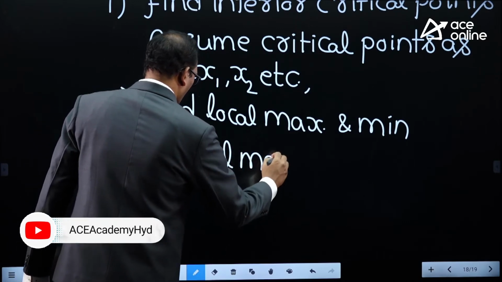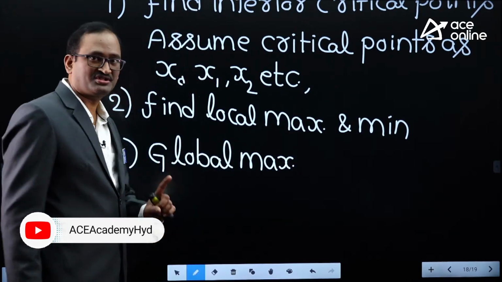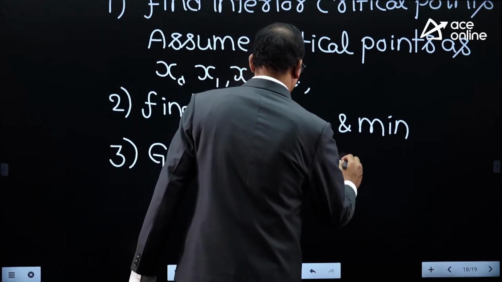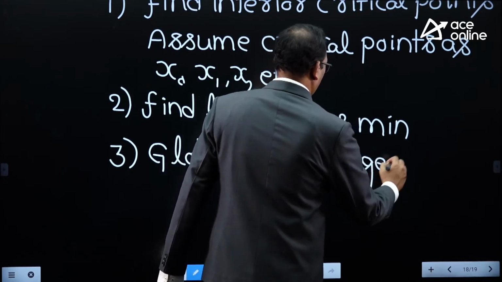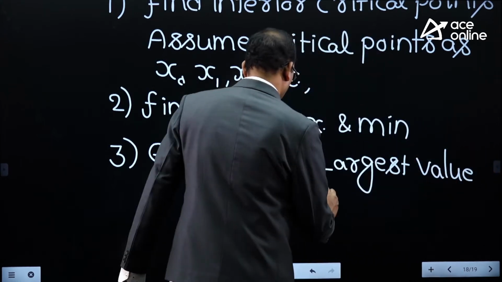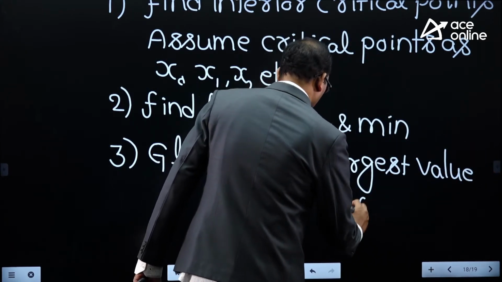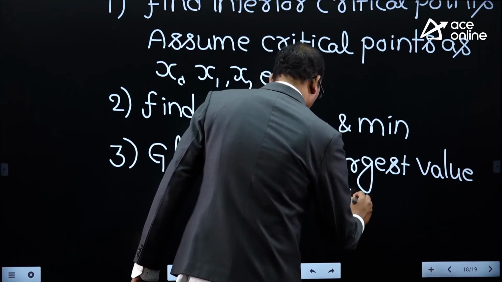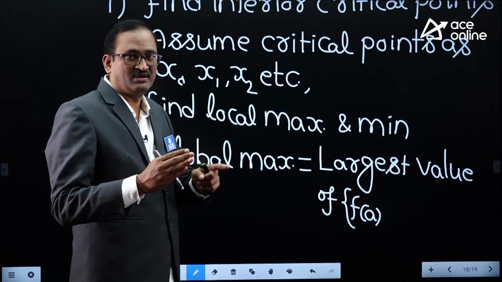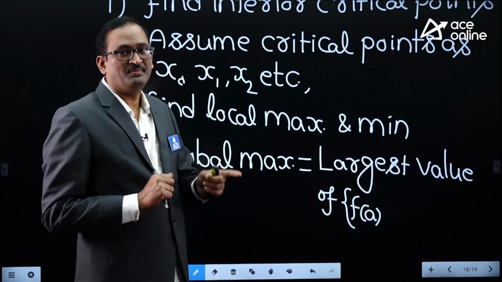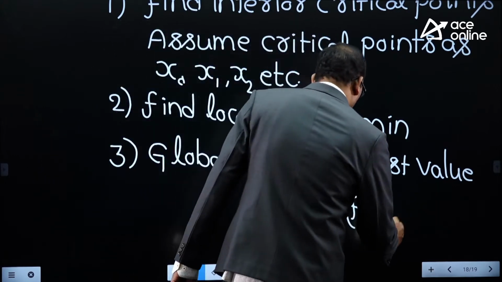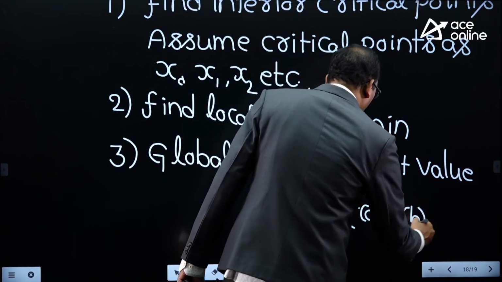Global maximum equals the largest value of f of a, f of b, and all local maximum values. What is a? A means one endpoint of the given interval, one endpoint of the curve. B means the other endpoint of the given interval, the other endpoint of the curve.